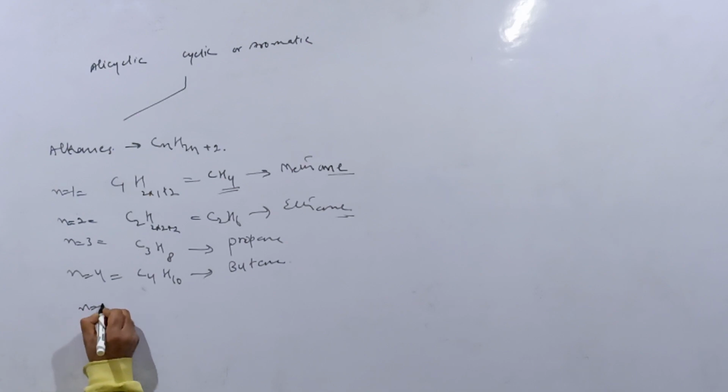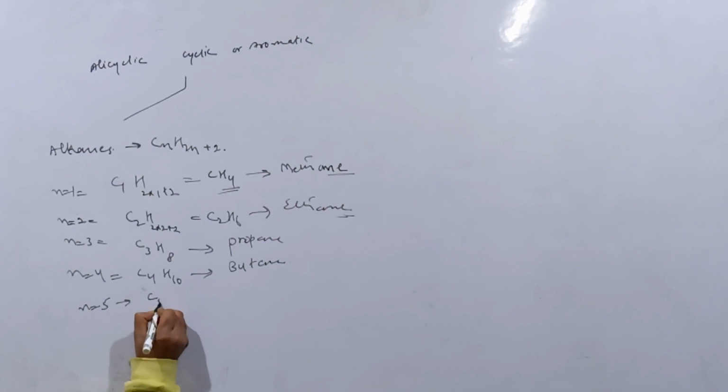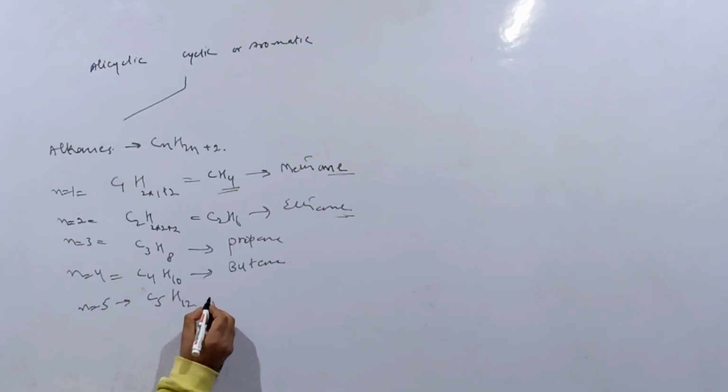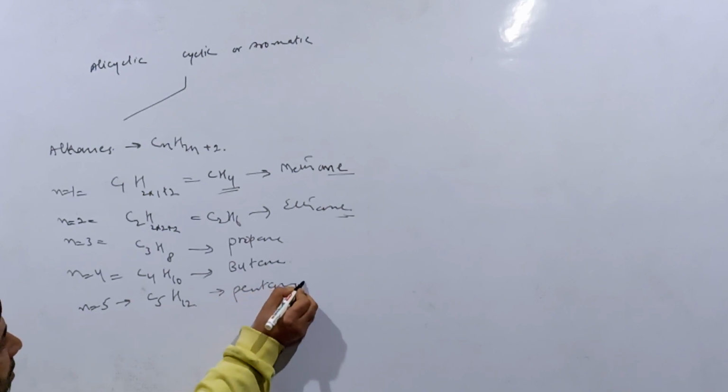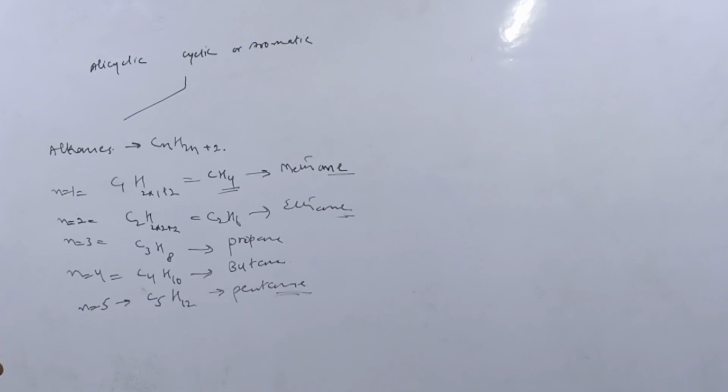Similarly, when n is equal to 5, this becomes C5H12, called pent with the suffix ane added, then it becomes pentane.